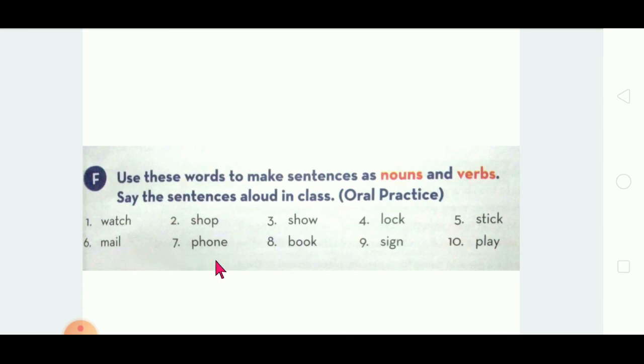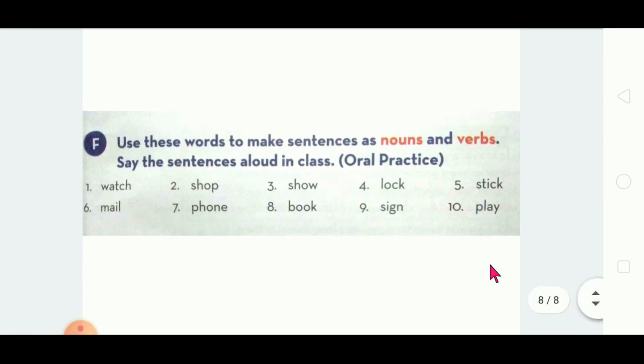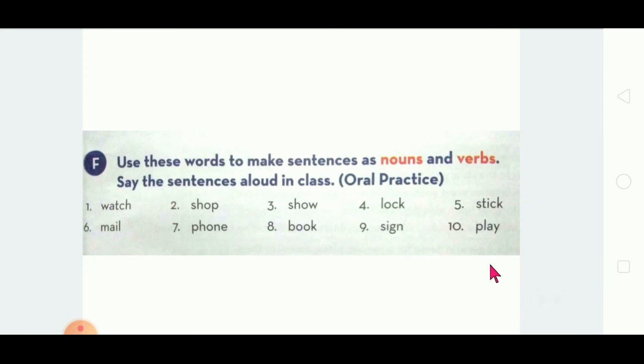Seventh one, phone. Eighth one, book. Ninth one, sign. And the final one is play. So first try it.